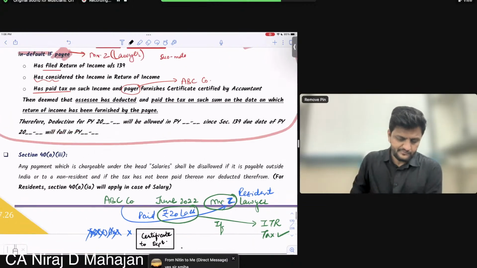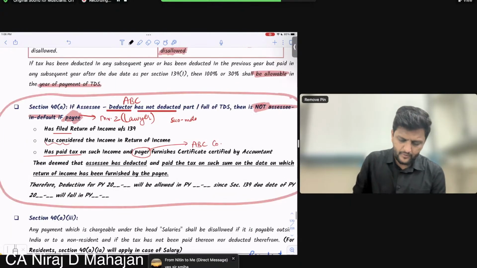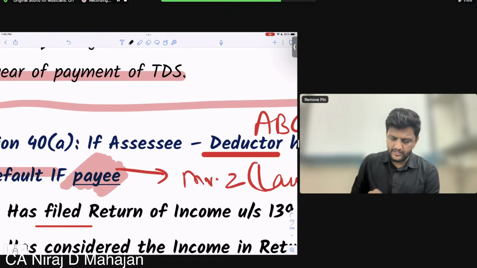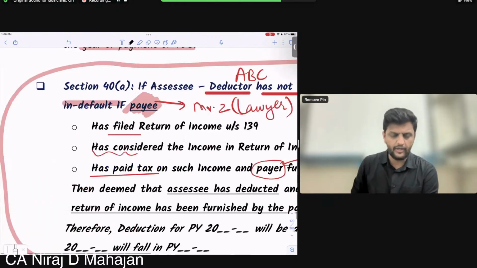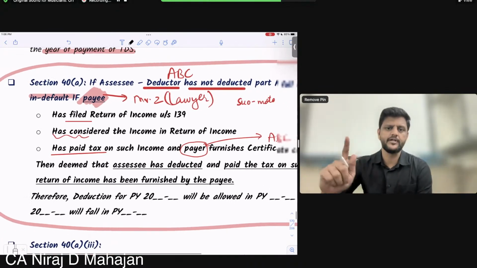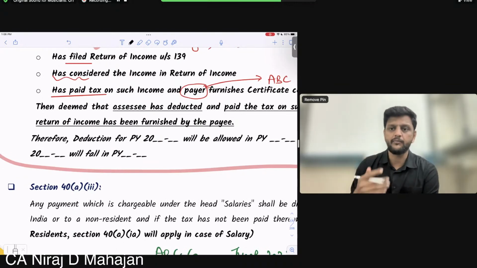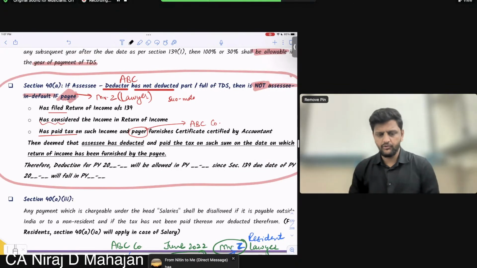Repeating. The assessee deductor has not deducted the tax. Correct here, but still pay attention. It is still not an assessee in default if the payee, the recipient, filed income tax return, showed the income, paid the tax, and the payer, in our example ABC company, furnishes a certificate to that effect. Clear till here? Now check the important point.